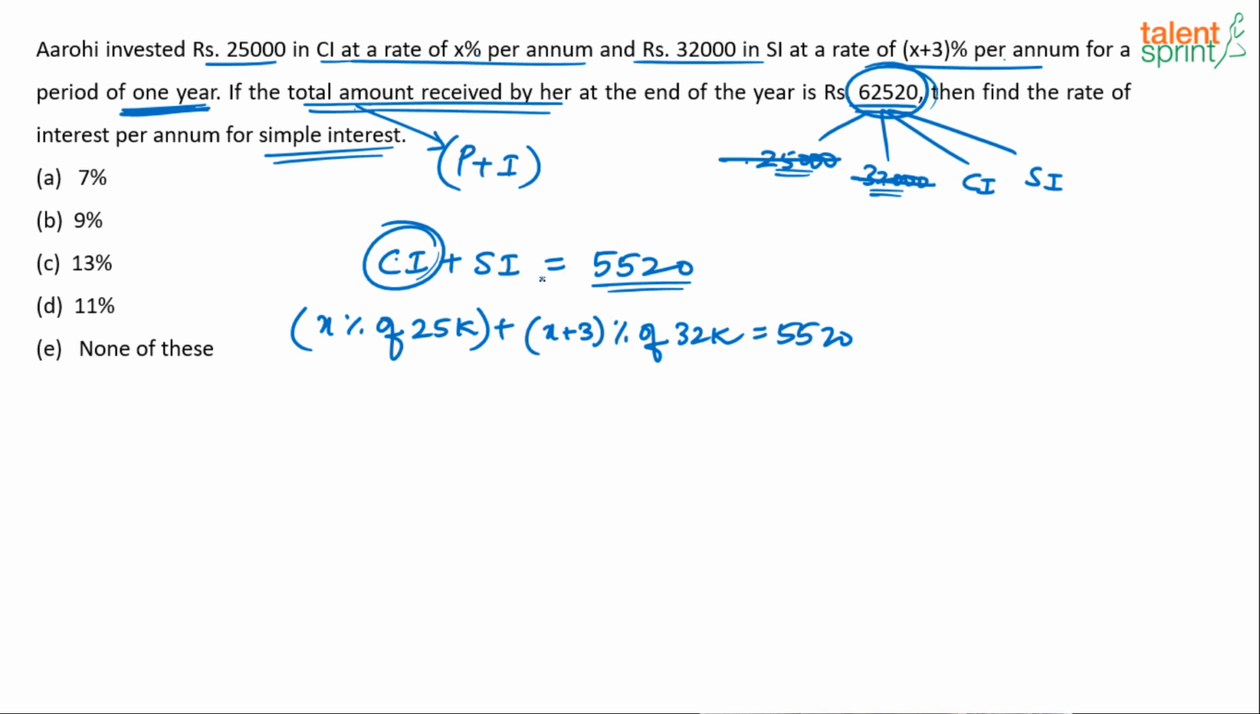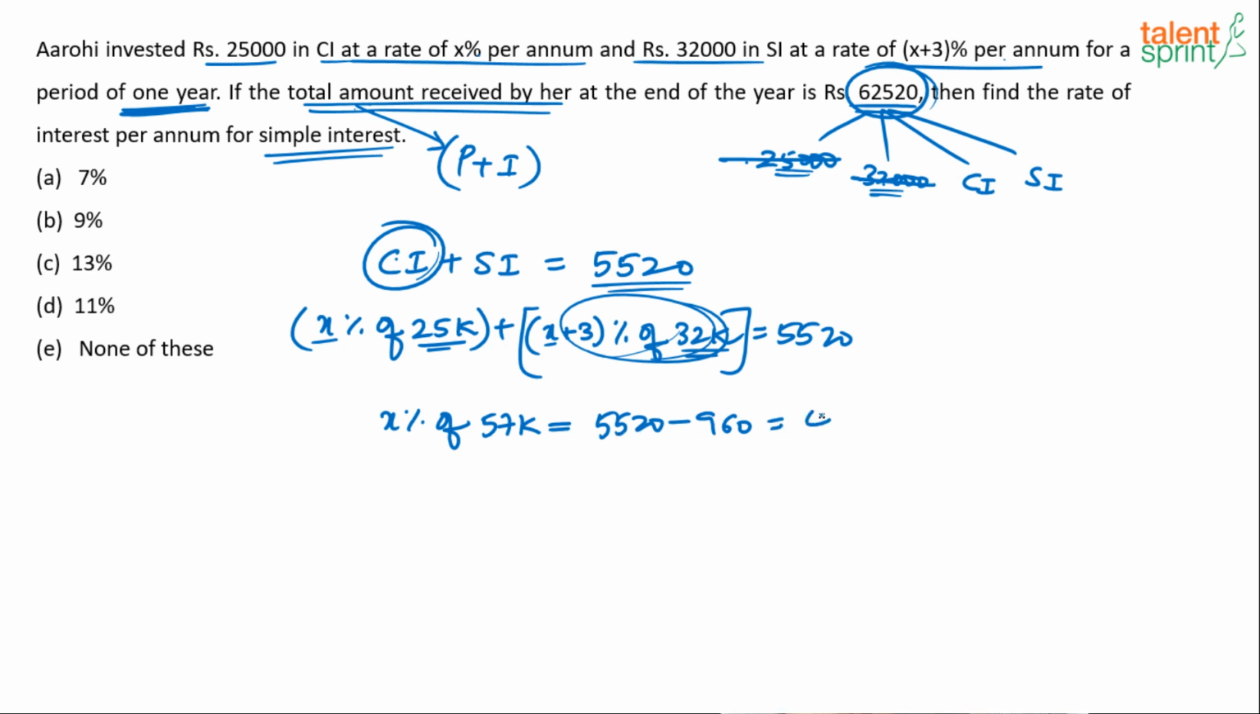Do it mentally. Don't do a lot of paperwork, right? X percent of 25,000 plus X percent of 32,000 is like X percent of what? 57,000 plus 3 percentage of 32,000. What is 3 percentage of 32,000? 1% is 320. 3% would be 960. So that 3% when I subtract from 5,520, I'll get 5,520 minus 960. I am writing this minus 960 so that you can follow the calculation. Otherwise, you should directly write the number. So 5,520 minus 960 will be 5,520 minus 1,000, which is 4,520, plus 40, 4,560.